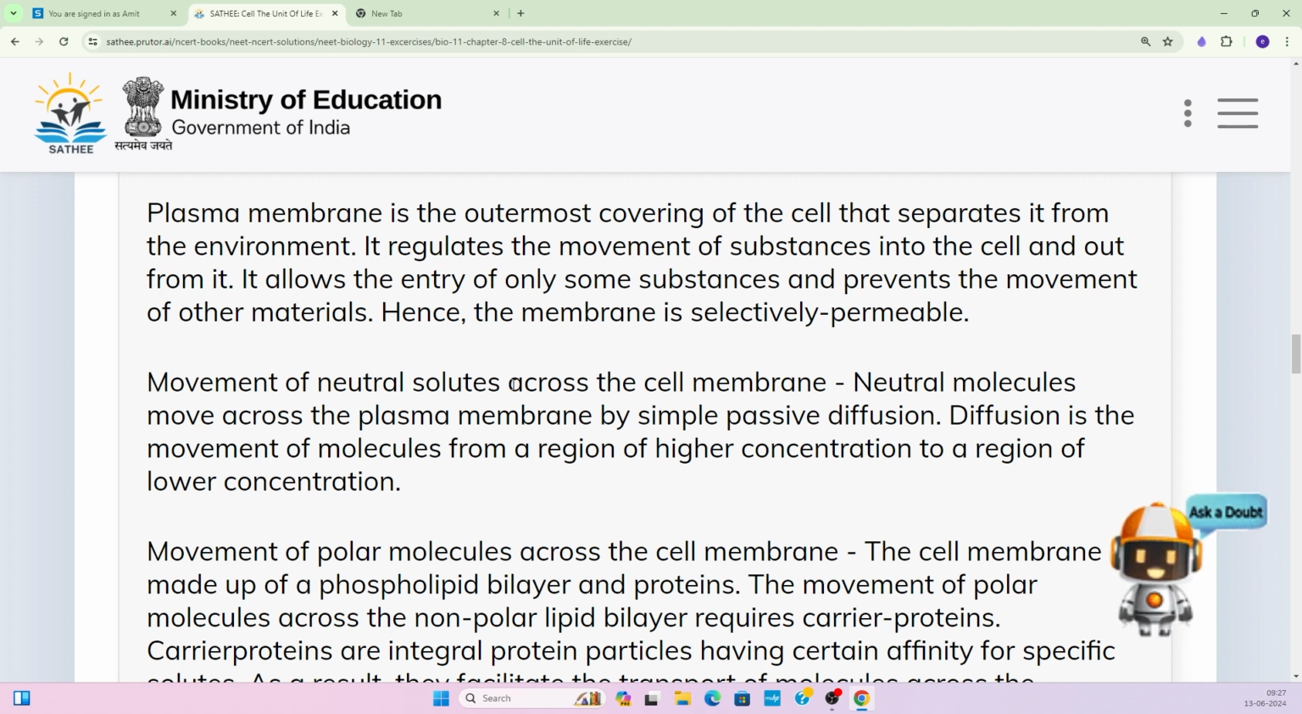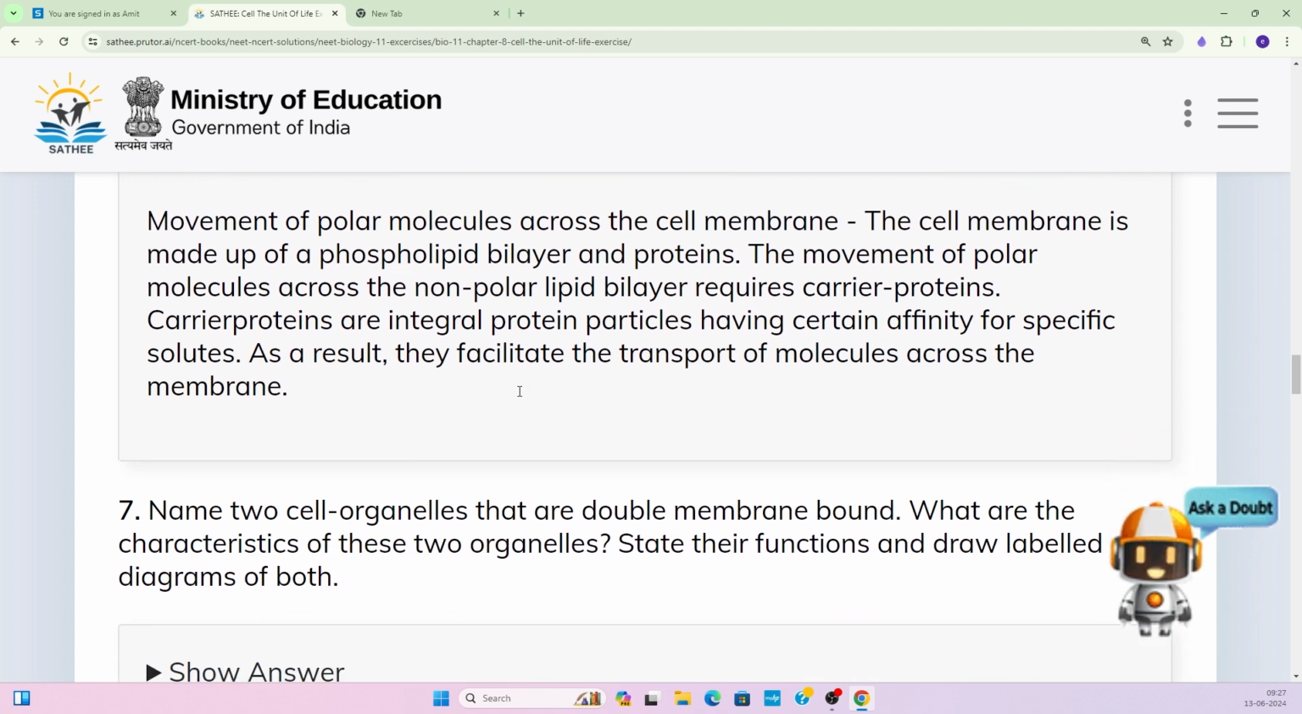Okay. Movement of polar molecules across the cell membrane. Now we will talk about how the polar molecules are moving across the cell membrane. The cell membrane is made up of a phospholipid bilayer and protein. Now this is very important. Phospholipid is a type of lipid, and this bilayer present in the plasma membrane is made up of it, and some proteins are also there. We have already discussed it.